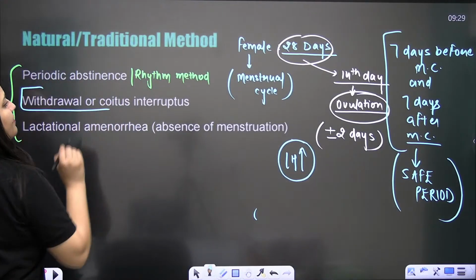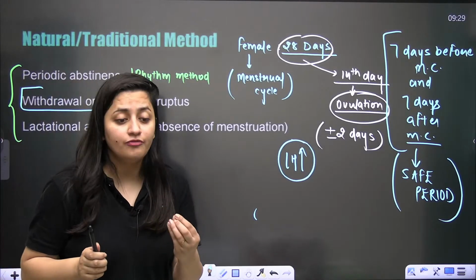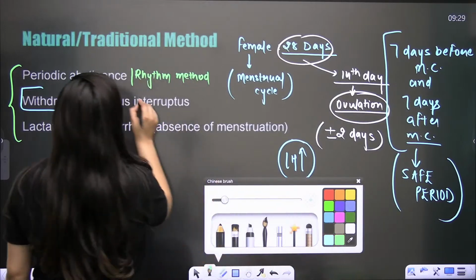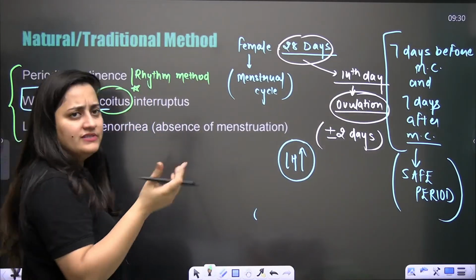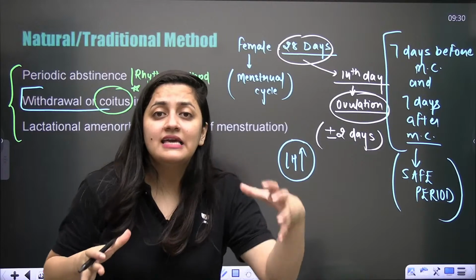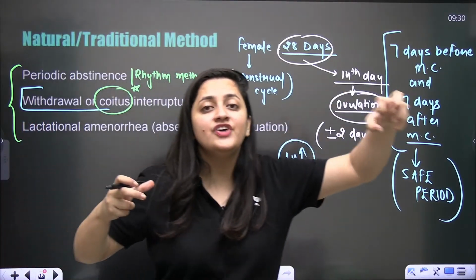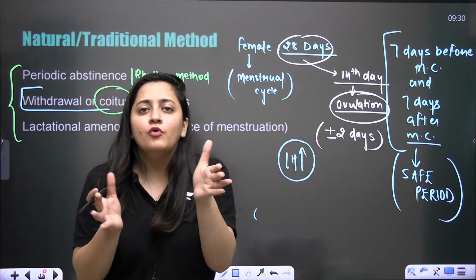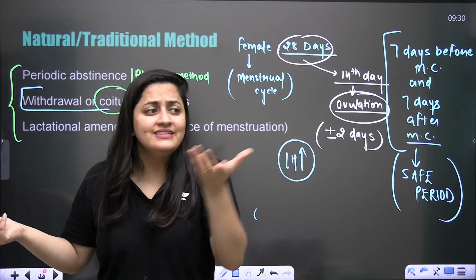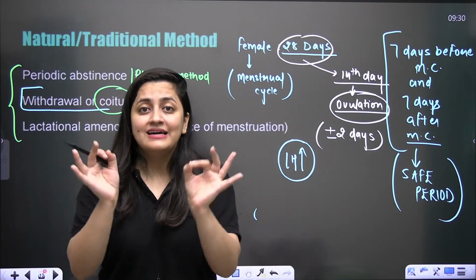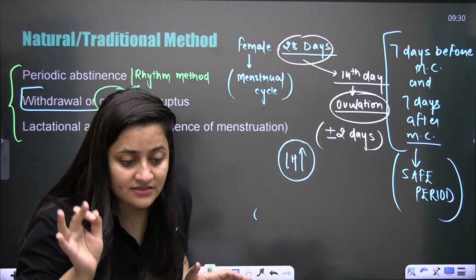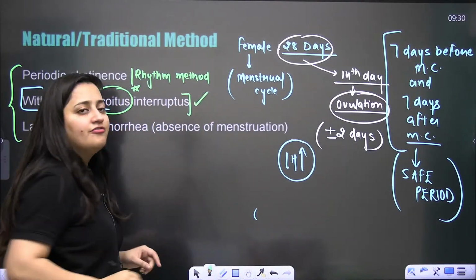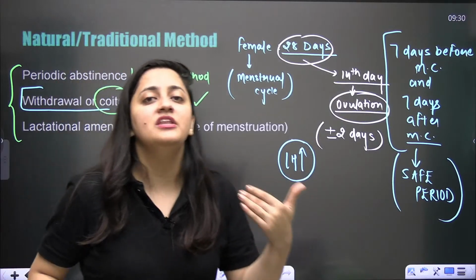Now, next is the withdrawal method or coitus interruptus. What is the meaning of coitus? Coitus means sexual intercourse, right? Obviously. So, you know that in insemination, the male ejaculates the semen in the female genital tract. So, what if the male, before ejaculation, takes out his penis? Obviously, there will be no ejaculation in the vagina. That is the coitus interruptus method, the withdrawal method. So the male is not going to ejaculate in the female genital tract, and obviously there will be no semen.